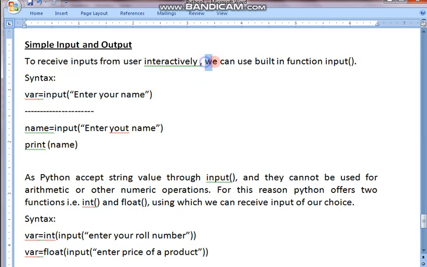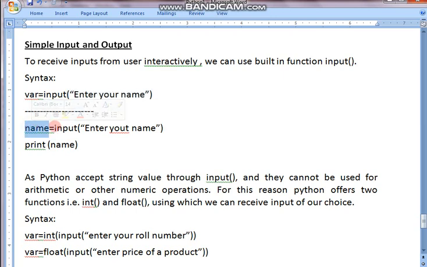So here I wrote we can use a built-in function, that is an inbuilt function, just like type, just like bin I taught you before, just like the functions we saw previously, we can use them. Fine, students. So how the input function is working, please see the syntax. Where is the variable, then I am writing the function name, then I'm writing here enter your name, enter your address, enter a number, whatever statement I want to show, I can show. Fine. So example how?